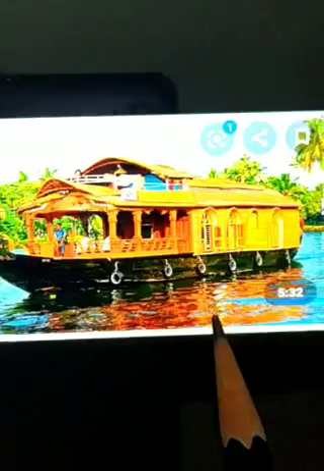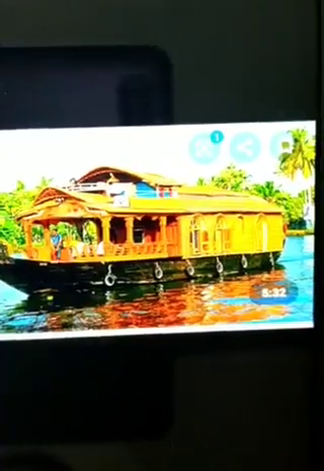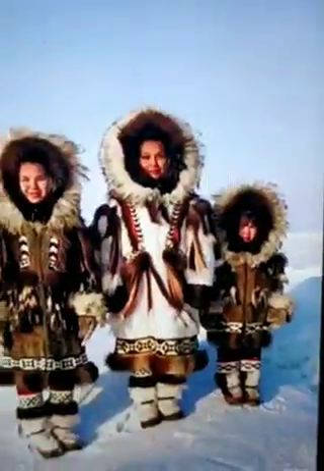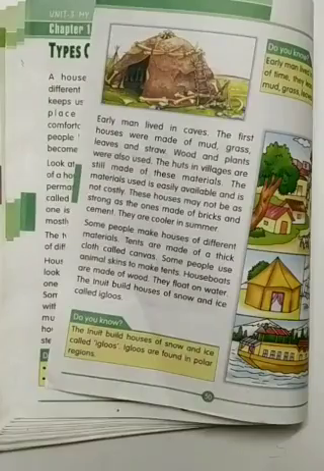You can see the boat house. This type of boat houses you can see in Kerala state, a state of India, in the south. Then you can see boat houses in Kashmir like this.